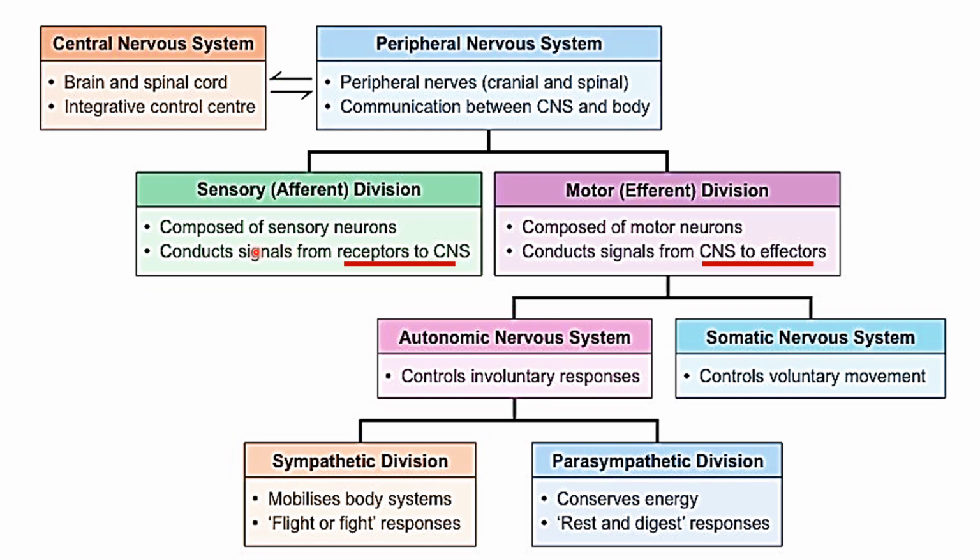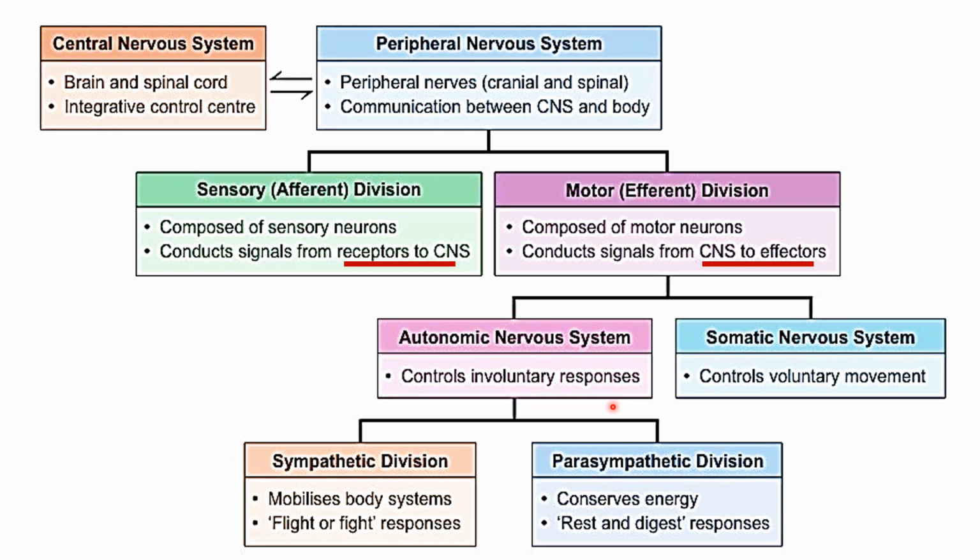The sensory division is composed of sensory neurons that conduct signals from the receptors to the CNS. The motor division is composed of motor neurons that conduct signals from the CNS to the effectors. The motor division is further divided into the autonomic nervous system and the somatic nervous system. The autonomic controls the involuntary response, and the somatic controls the voluntary movement.